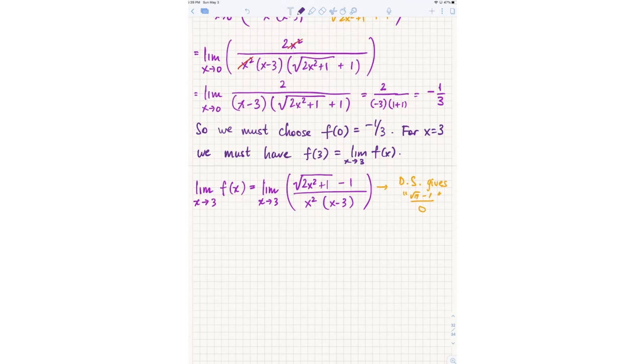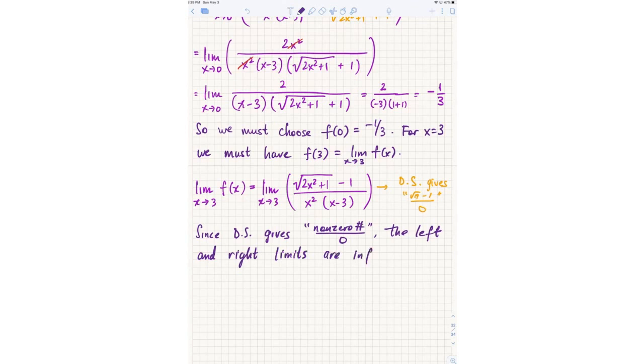The more precise way of saying this is that the left and right limits are both infinite. So since direct substitution gives a non-zero number over 0, the left and right limits are infinite.